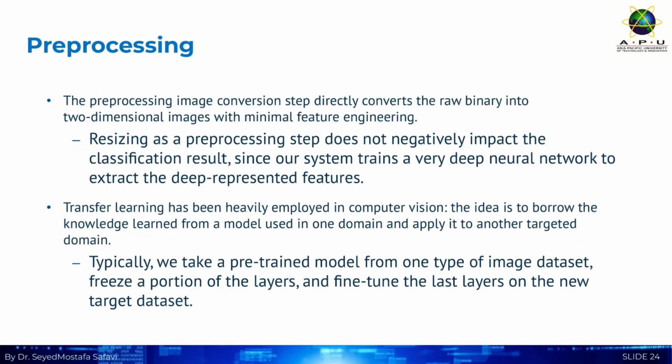The pre-processing step is simple. Convert the raw binary into a 2D image with minimal feature engineering. The deep neural network handles the complex feature extraction itself. Then we apply transfer learning. Imagine you have a dog-cat classifier, a pre-trained model. Instead of training a malware classifier from scratch, we borrow the knowledge from that dog-cat classifier, freeze most of its layers, and only fine-tune the last few layers on our new malware dataset. This saves massive amounts of time and data, letting us apply computer vision knowledge to cybersecurity.